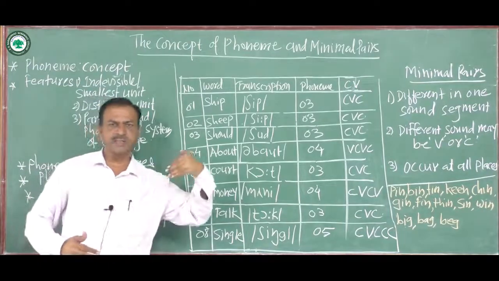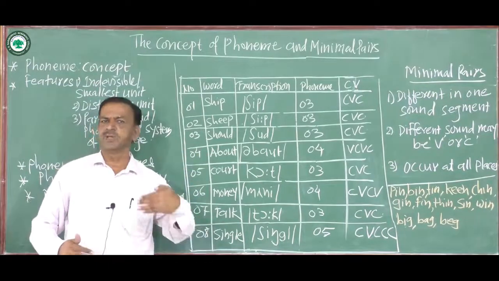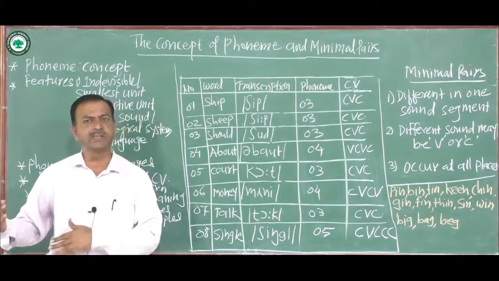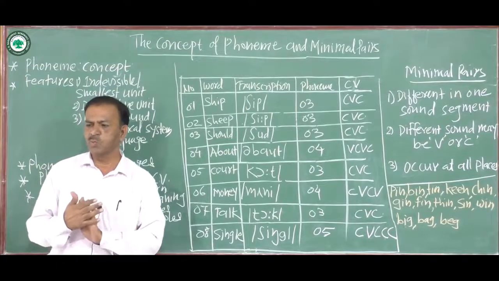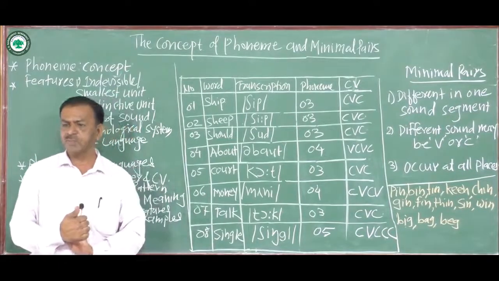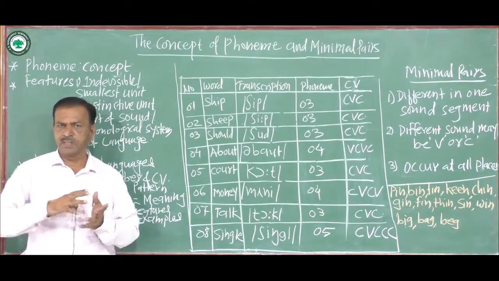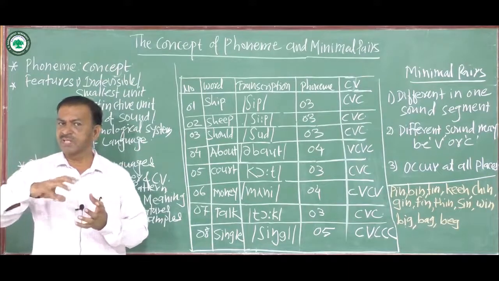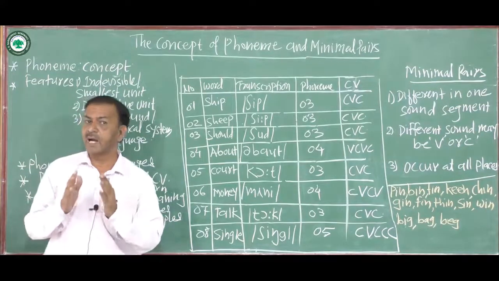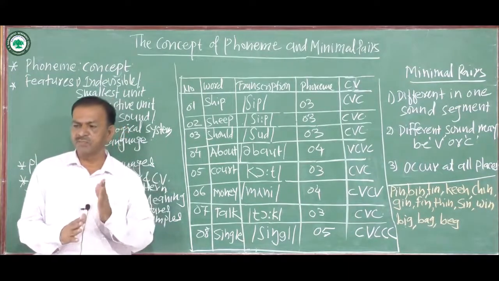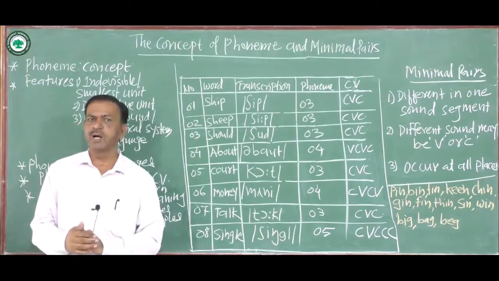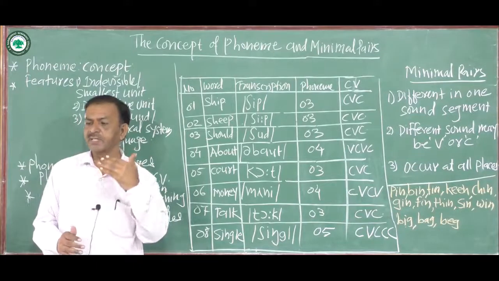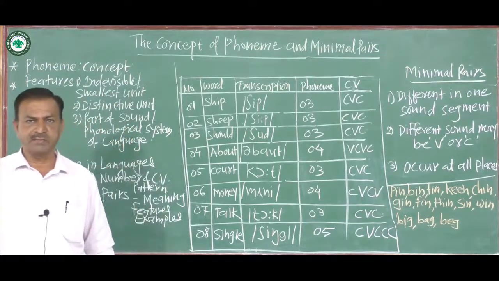After studying the meaning of phoneme, we are going to turn towards the features of phoneme. The first feature is that it is the indivisible or smallest unit of a language.